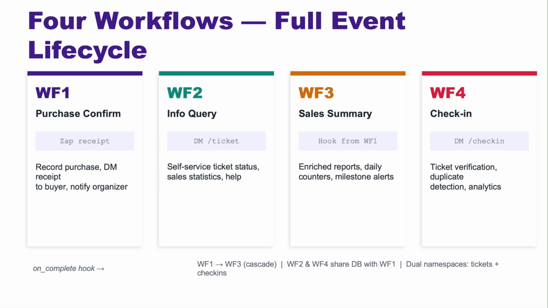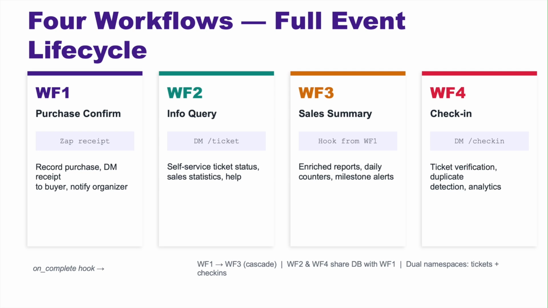I built 4 workflows. Workflow 1 handles ticket purchases. When a ZAP matching a ticket price arrives, it records the purchase, sends a DM receipt to the buyer, and notifies the organizer.